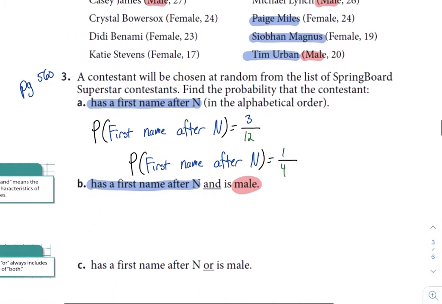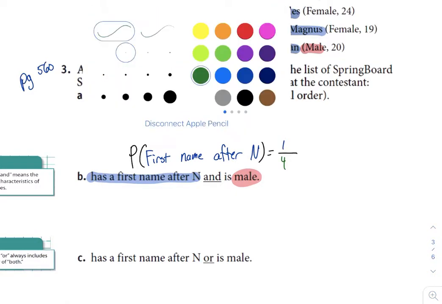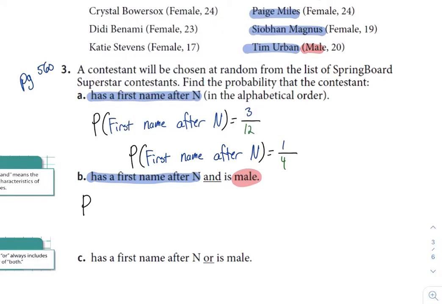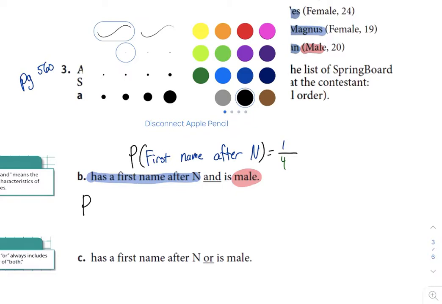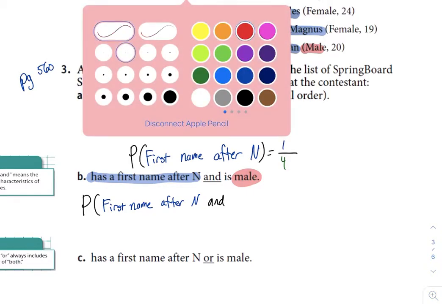So we want to find has a first name after N and is male. And again, I'm going to write the notation here. So I want the probability that we have first name after N and male.